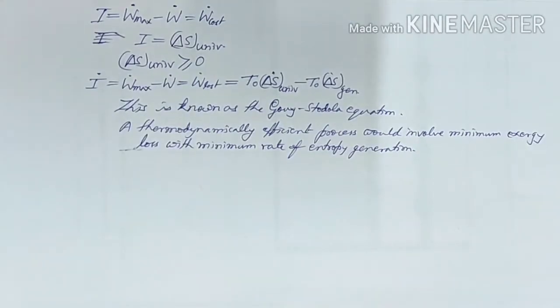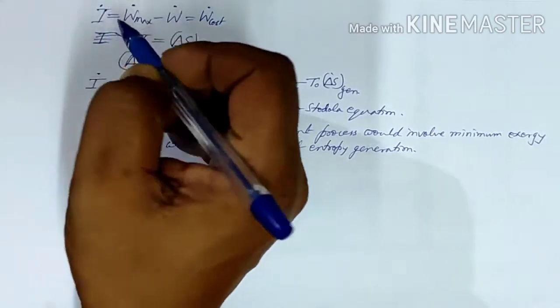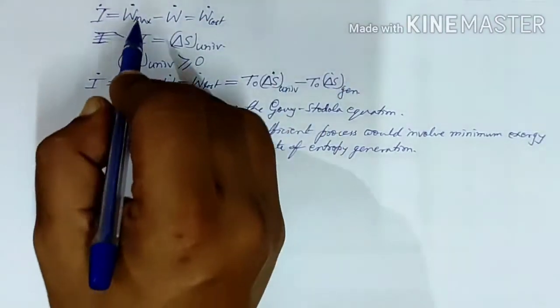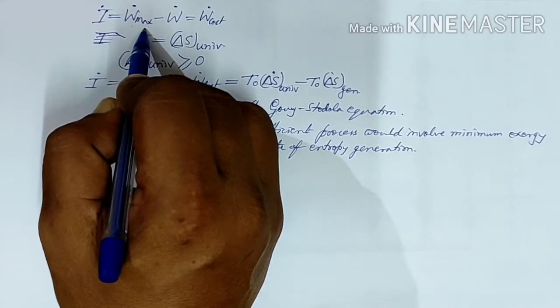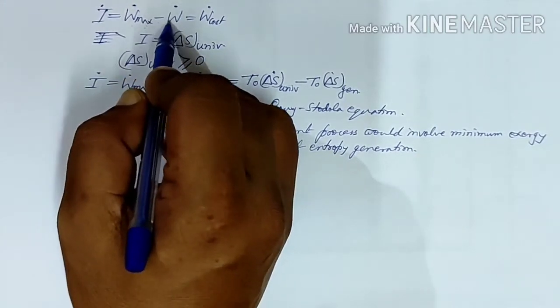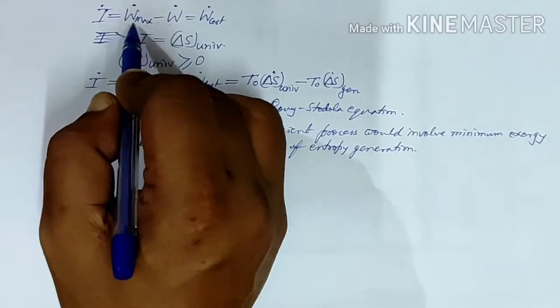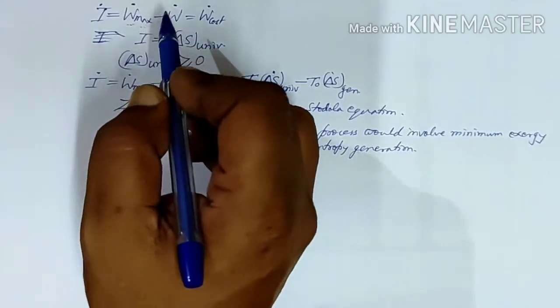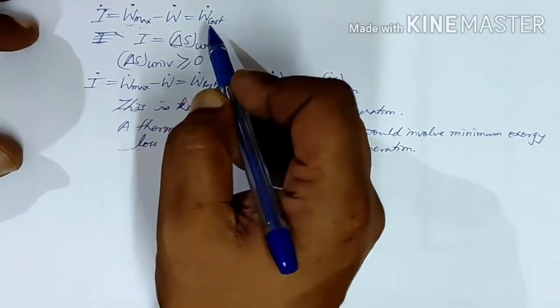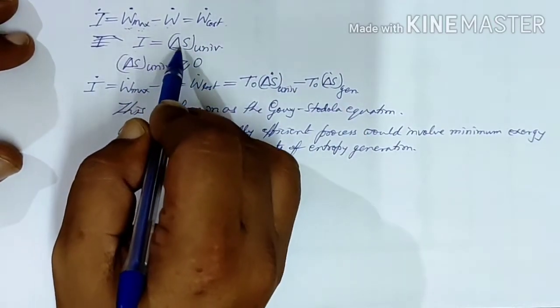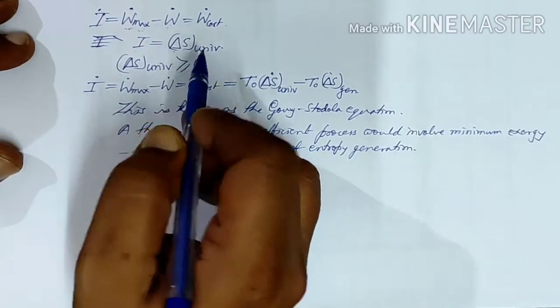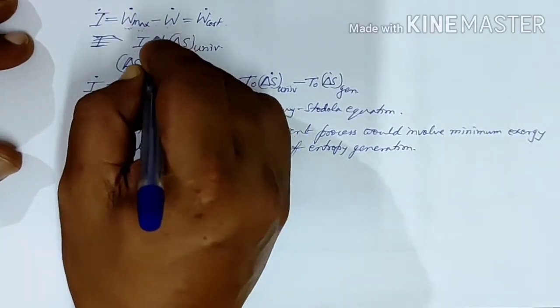That is, I dot, the rate of irreversibility, equals the rate of maximum work possible, that is reversible work, minus the rate of actual work production. The difference of these two is basically the work lost, the rate of work lost. So I equals delta S universe into T0, you can say.